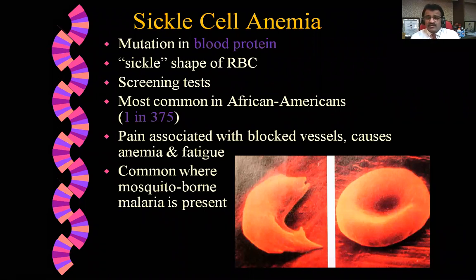It is common where mosquito-borne malaria is present, so it is more common there. And that is why sickle cell anemia is a genetic disease, because there is mutation of genes. That is why we are considering this in this study.